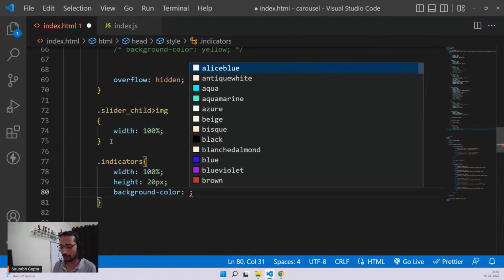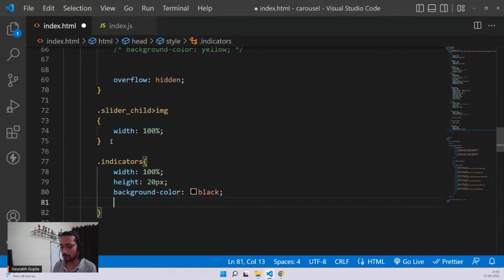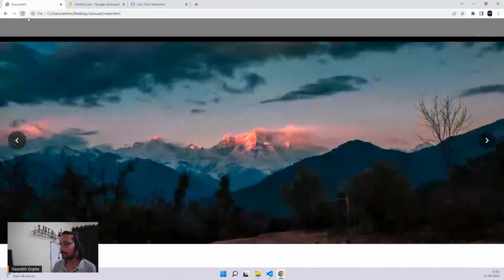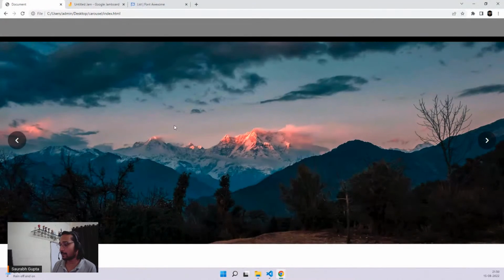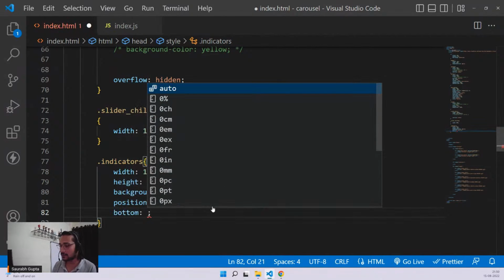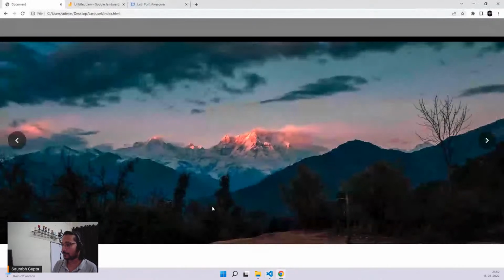Again, background color of black. Also, position absolute to this because I want it on top. See, it's here. Now move it to the bottom actually. So top, or just put bottom 0 so that it comes to the bottom.